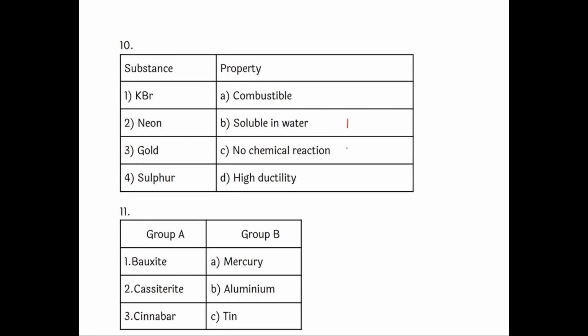So it has no chemical reaction. Third one is gold. Gold can be drawn into thin wire. That property is called ductility. So third one is D. Next, fourth one, sulfur is combustible.